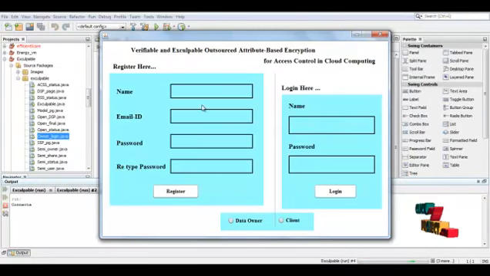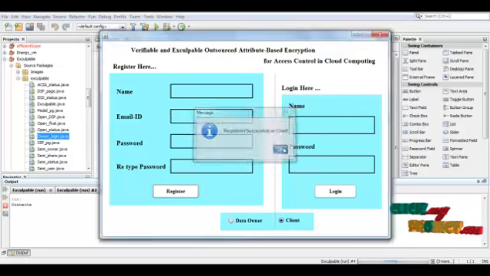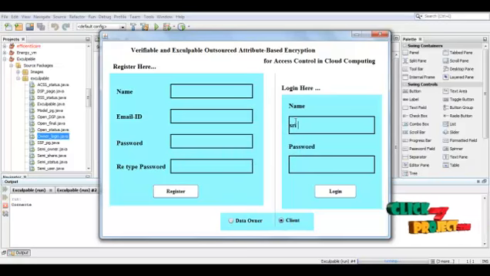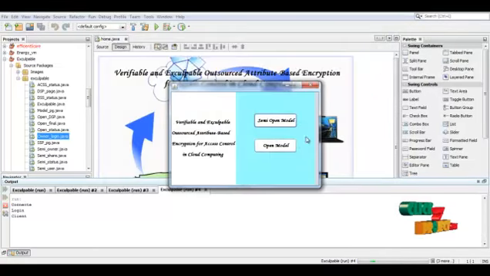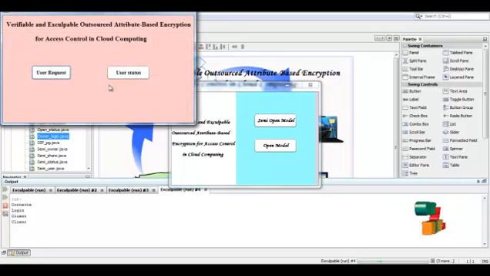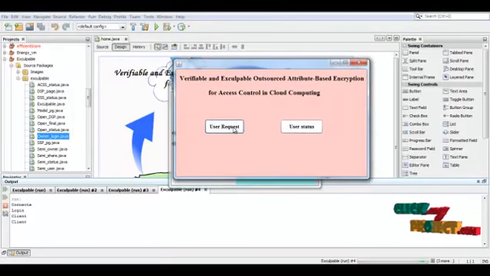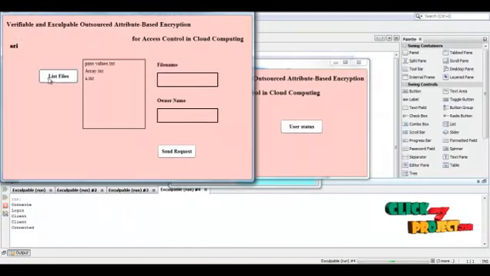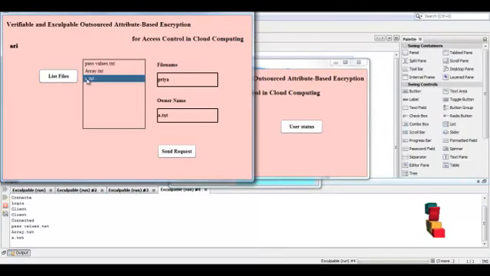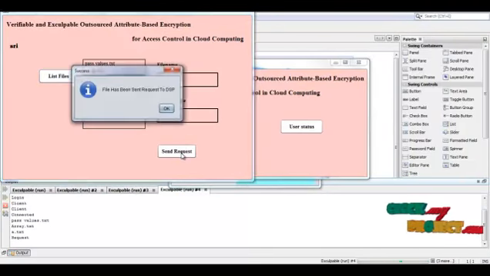So here I am going to register as a client. So here I am logging in as a client. Then here I am going to select the semi-open. So before we say about the semi-open data owner, here I am going to the client. So there are two processes for the user request. So that is, the list of files in the server will be viewed here. So I am now sending the request.